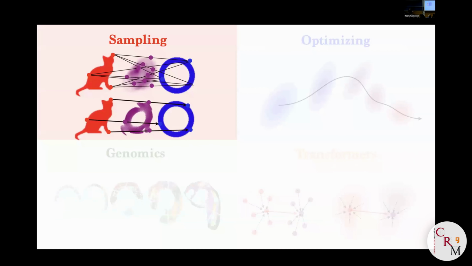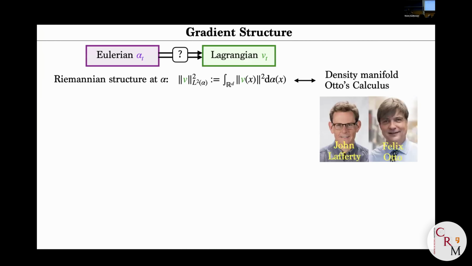So I would start by recalling what probably Johan spoke to you about, which is the equation of flow matching, and see from there how you can derive the equation of optimal transport. What is kind of obvious is that if you give me a vector field V, at least if it's Lipschitz, you can integrate in time. So if you start from the right-hand side, given a vector field V, a Lagrangian representation, there is a unique Eulerian representation because you just integrate in time the vector field.